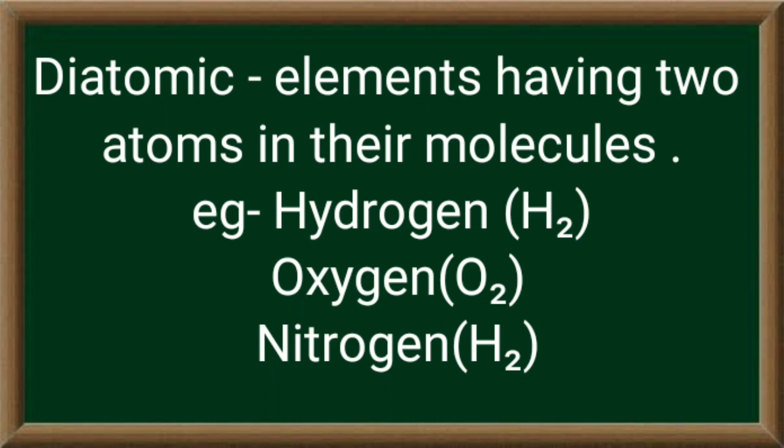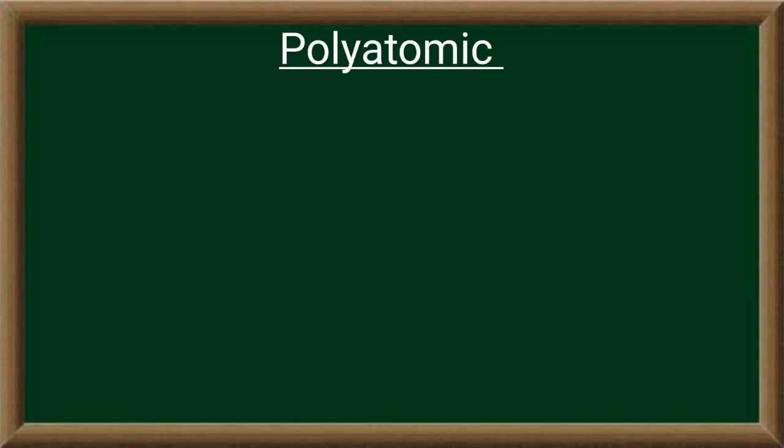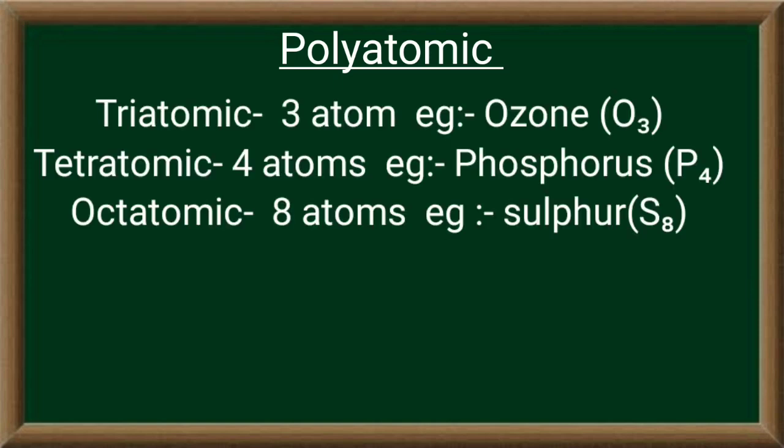Now coming to polyatomic elements. Polyatomic elements fall under three categories: triatomic, tetraatomic, and octatomic. Triatomic has three atoms in the molecule, and the example is ozone, O3. Tetraatomic has four atoms, and the example is phosphorus, P4. Octatomic has eight atoms, and the example is sulfur, S8. I have told you this much.